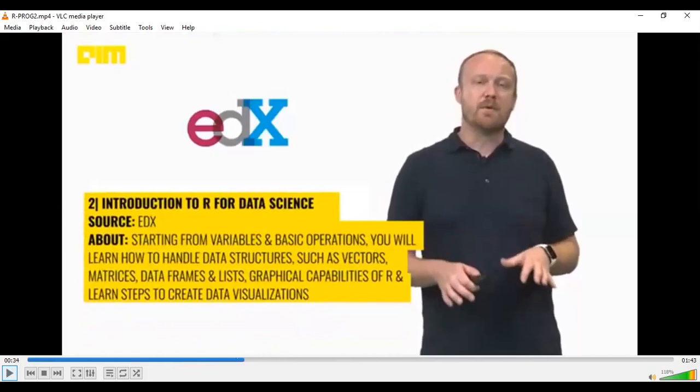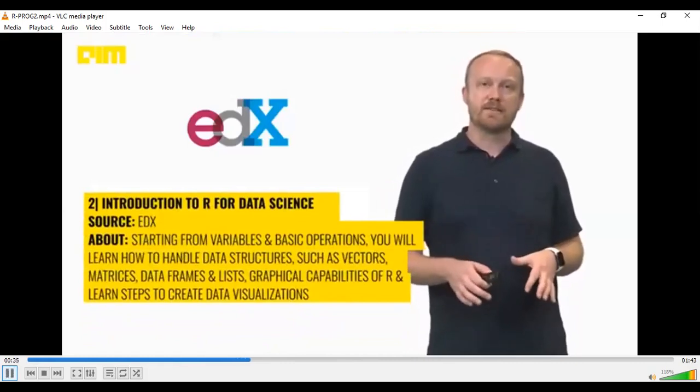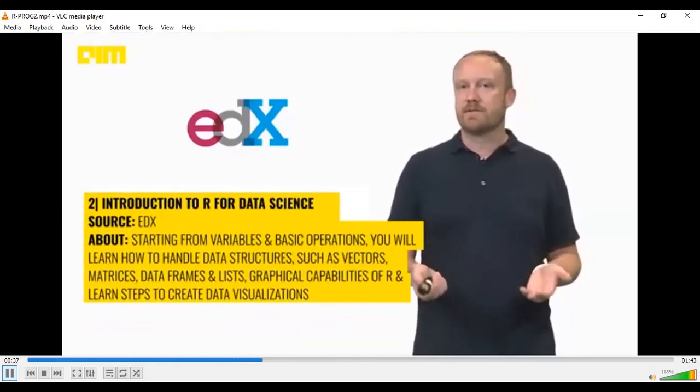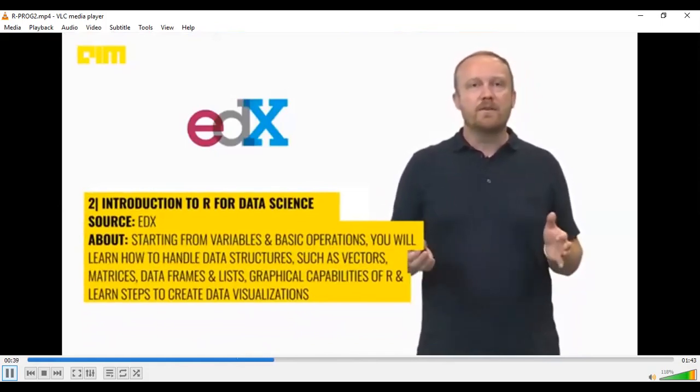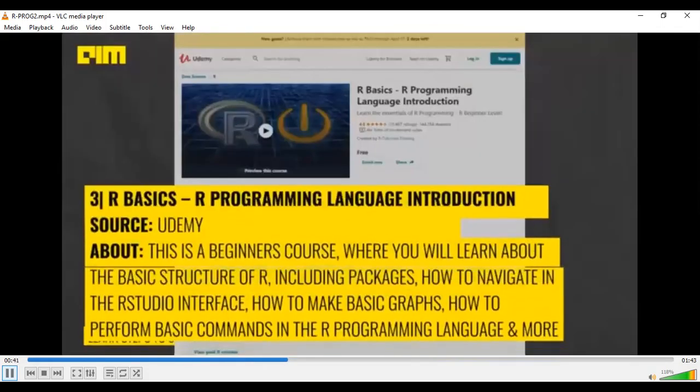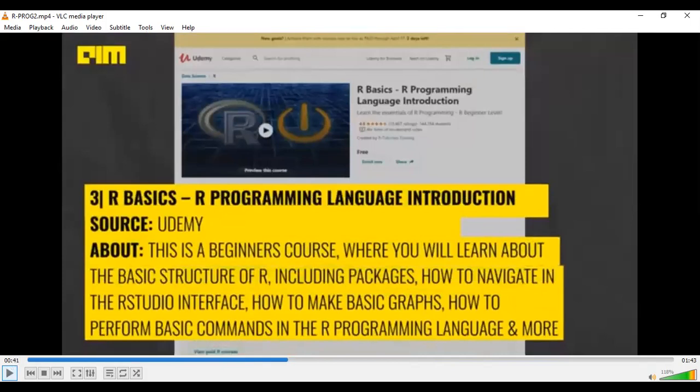Secondly, R for data science on the edX platform. I'm sharing this with you because you can access them on a 24/7 basis, and that will be beneficial to your career prospects.